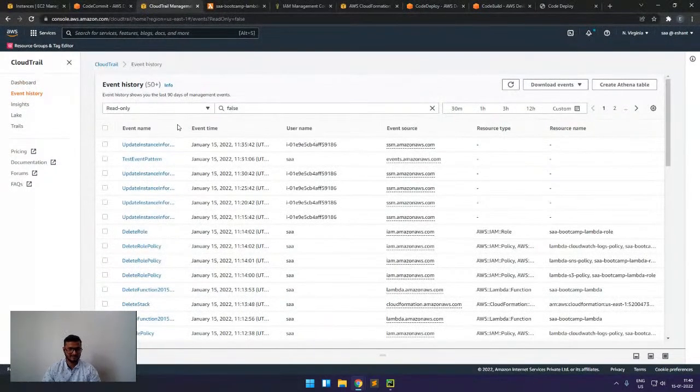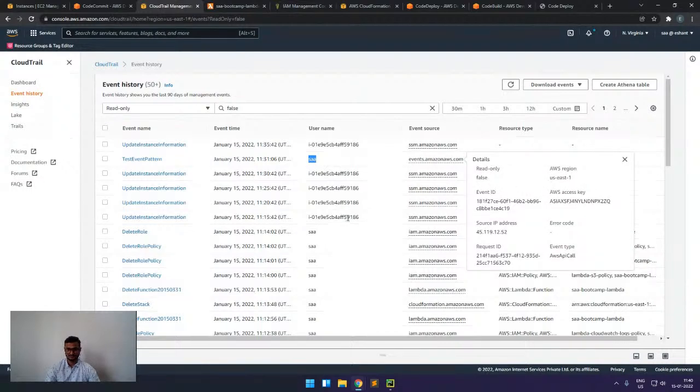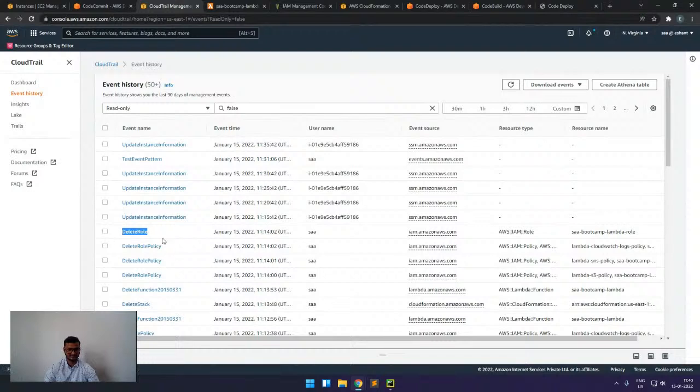Yeah, the events. Here we are getting complete information. For example, we can see that this user SAA has created this test event pattern on this service. Also we can see that this user has removed something, that this has created a role, and this is the name of the role and the time when it was deleted.